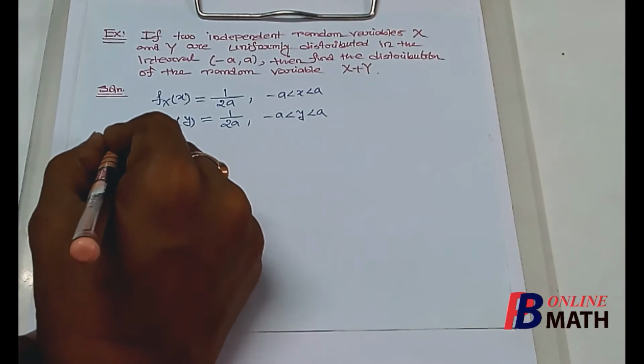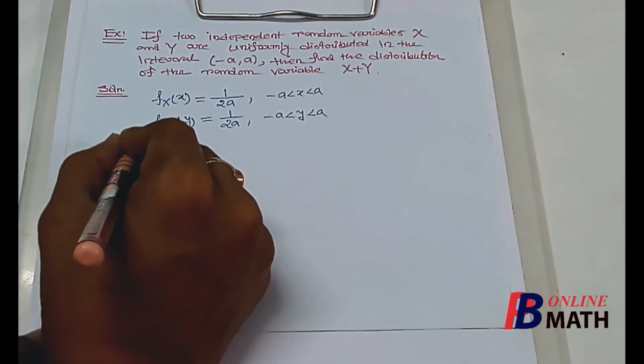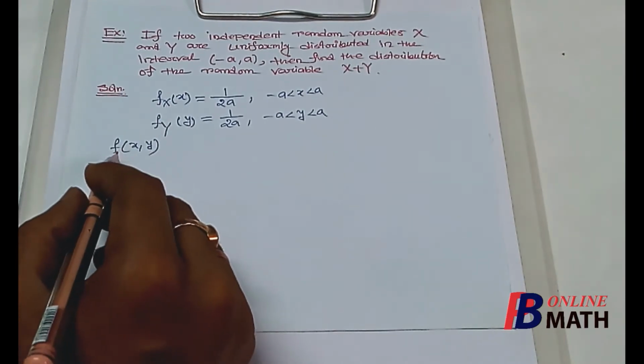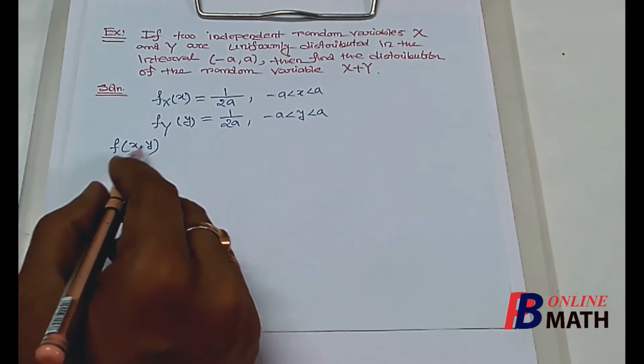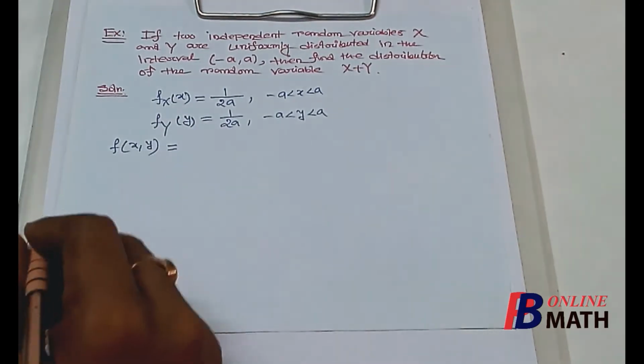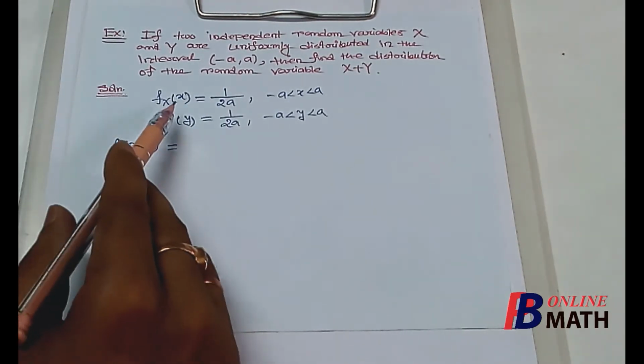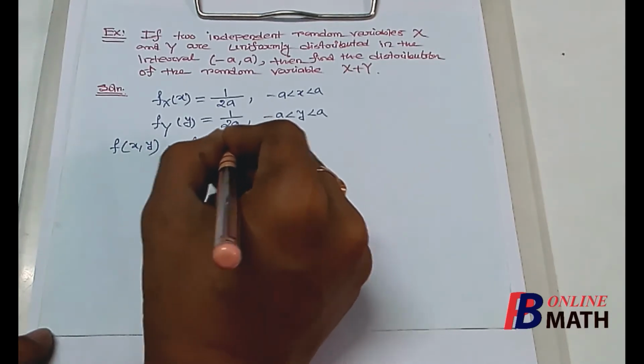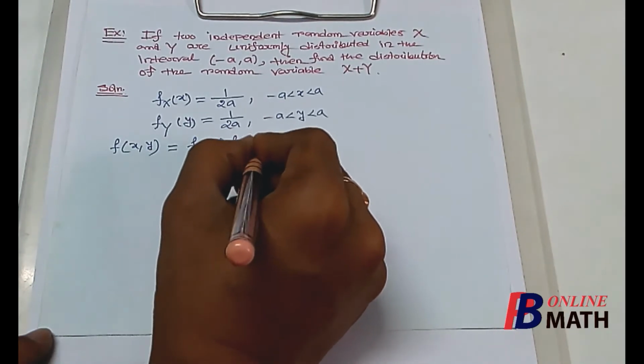So from a given theorem we can easily find that the joint PDF of x and y, we shall denote it by f_XY, will be equal to the multiplication of the marginal PDFs. So this is equal to f_X(x) into f_Y(y).